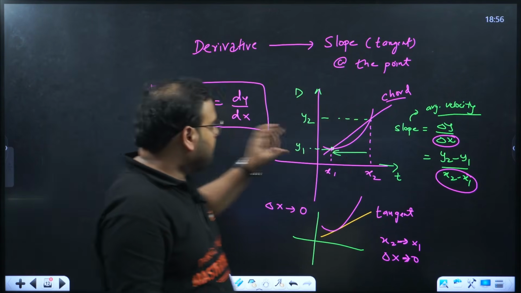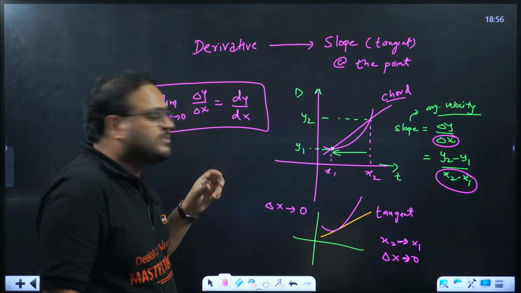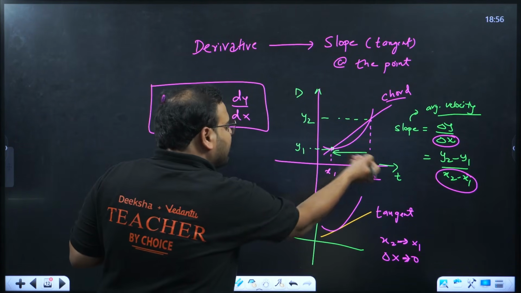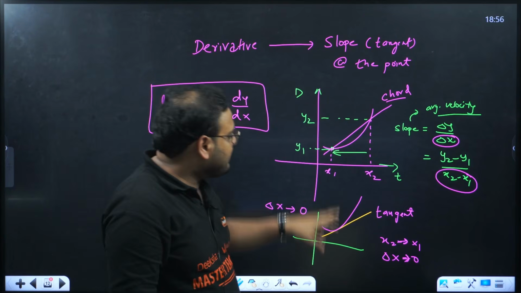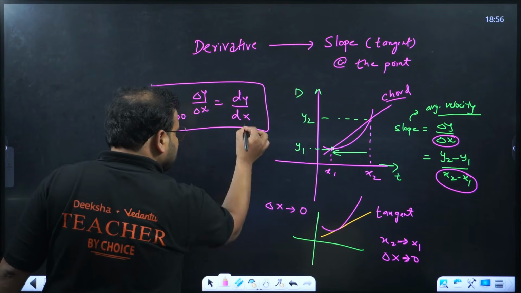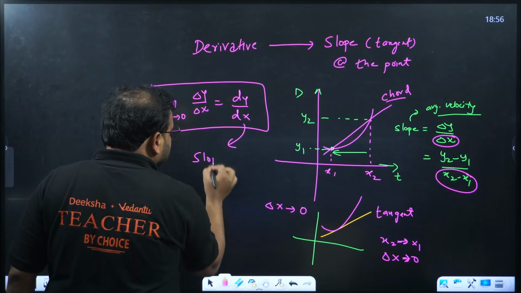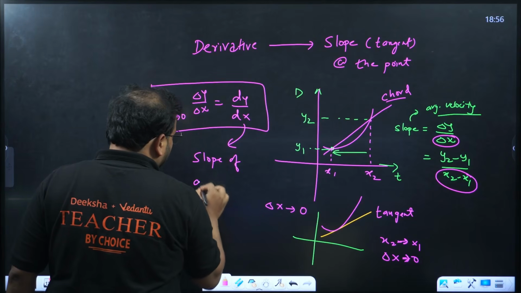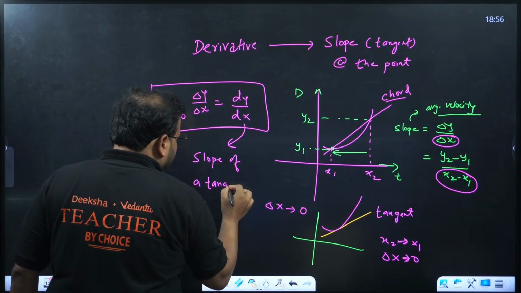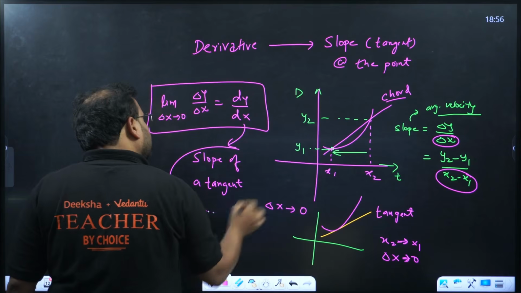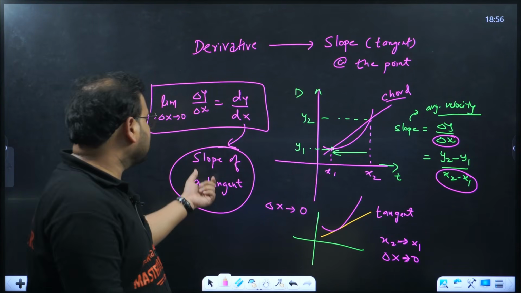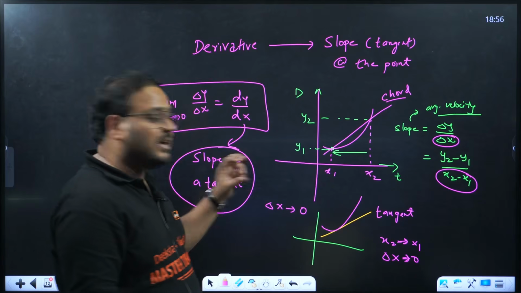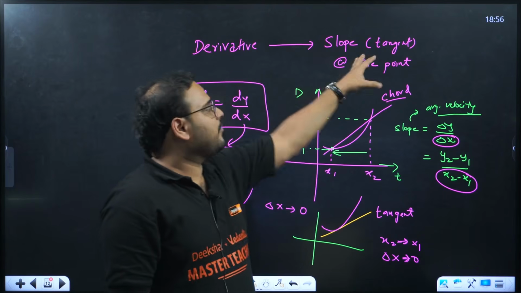But if you approach delta x to 0, when you make the point x2 close to x1, then what will happen? Then this will behave as a tangent, and this represents the slope of a tangent. That's why the derivative represents the slope of the tangent.